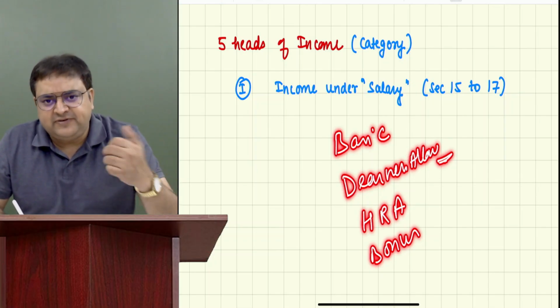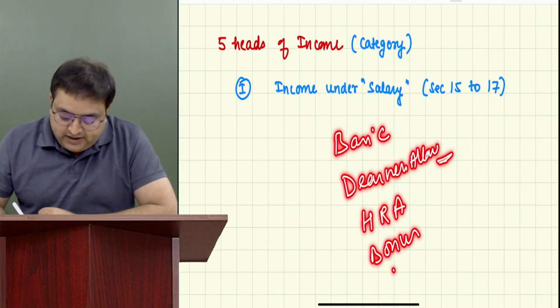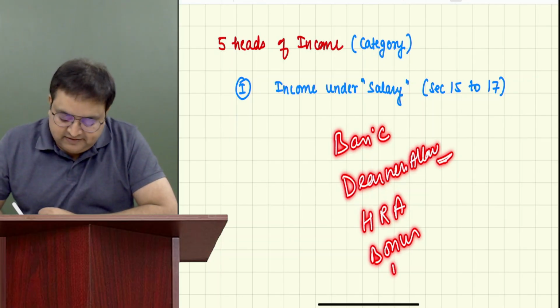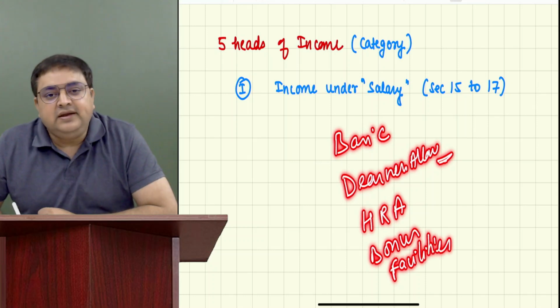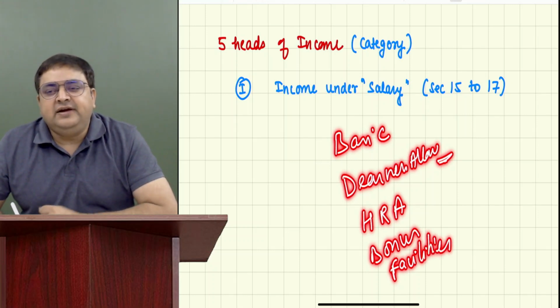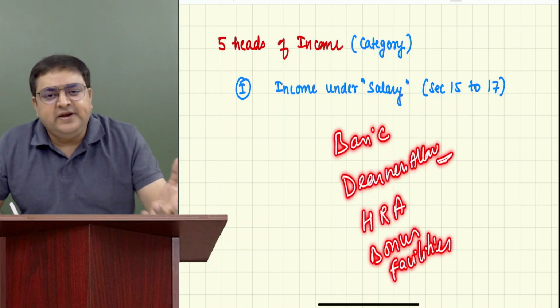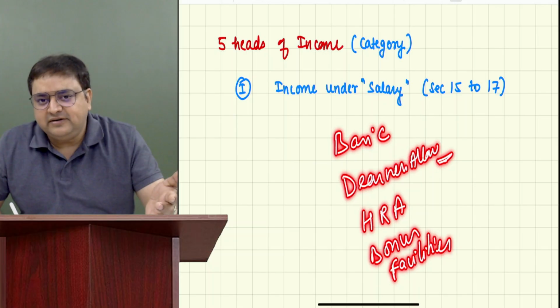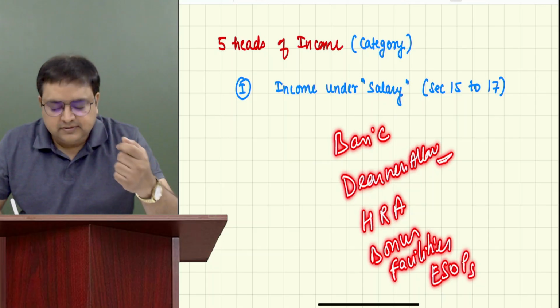Some people get these facilities also. And then he will say, sir, actually it's a startup, and they have given me sweat equity shares. Have you heard this word, sweat equity shares? Have you heard this word, ESOPs? Yes, sir.